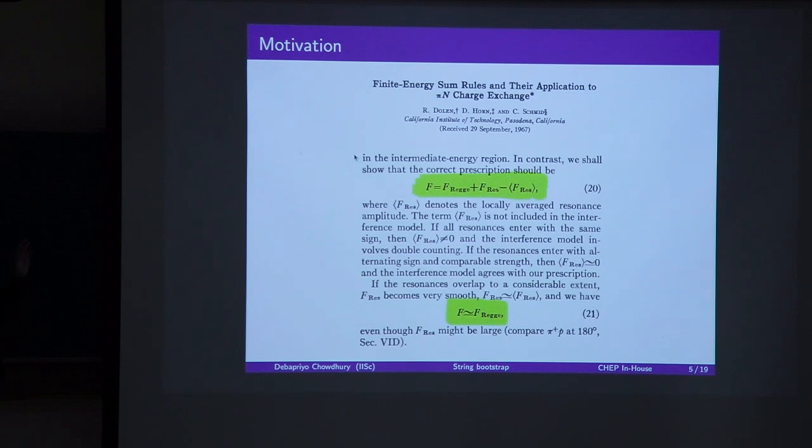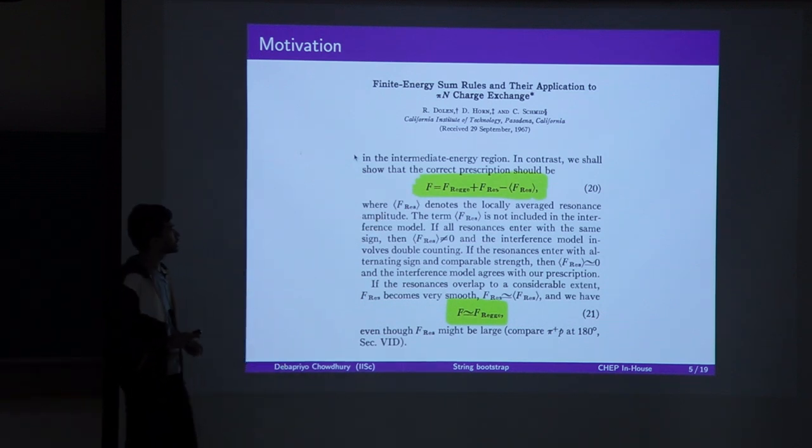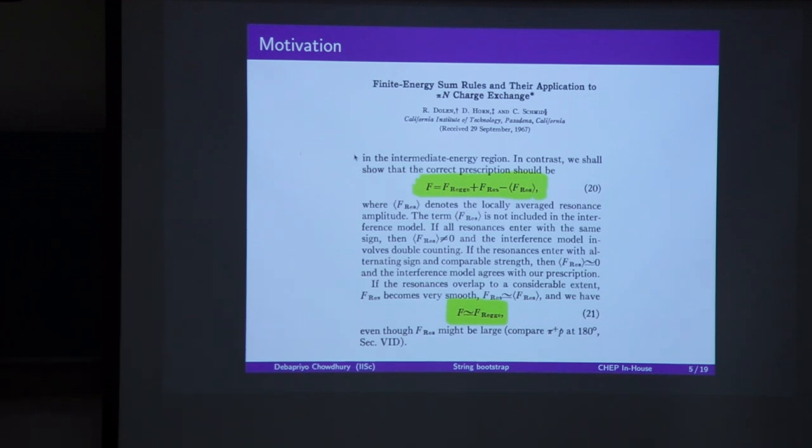Now the key ingredient is that this f res and this mysterious term in brackets should cancel each other. Only if this cancellation happens, then we get an amplitude that is a dual resonant model. Otherwise, we don't have a dual resonance model, and we will simply end up with a Feynman diagram kind of expansion.